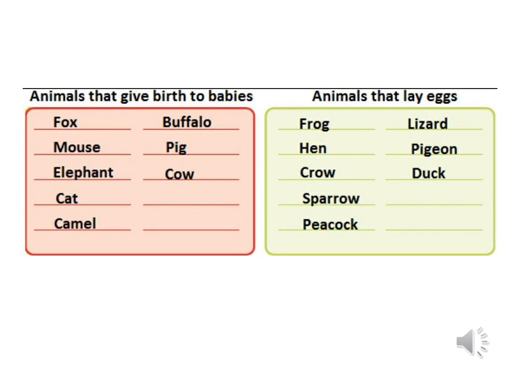The animals that give birth to the baby are fox, elephant, deer, pig, mouse, cat, buffalo, camel, cow and giraffe. We have put them in a red box. The animals that lay eggs are frog, sparrow, crow, peacock, duck, hen and lizard, and we have put them in a green box.